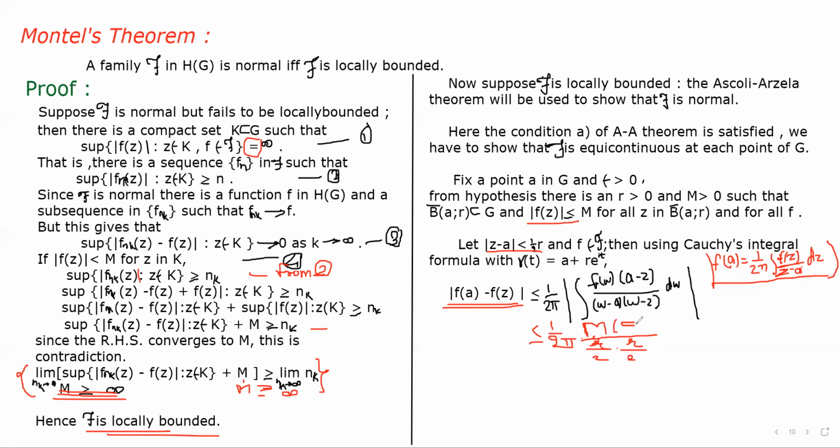And a minus z stays as it is, as we do not have its value, and the integration of dw is over a circle, so we get pi R square.